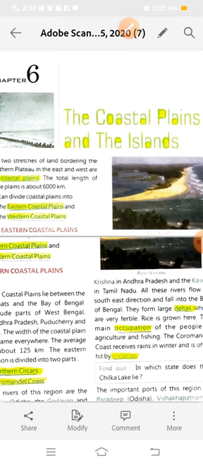So students, as you know, we have completed our chapter number 5, the Southern Plateau, which was the fourth physical division of India. And you know that it is also known as the oldest landmass of India. Why is the Southern Plateau known as the oldest landmass of India?